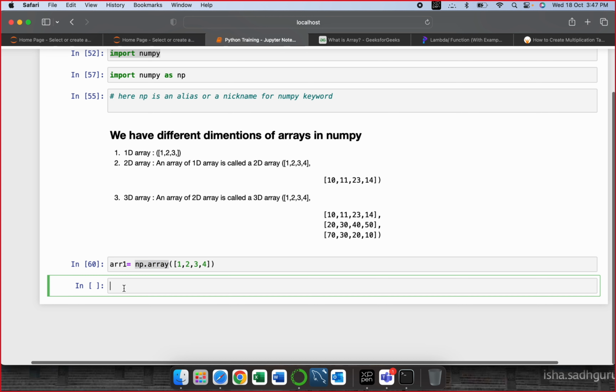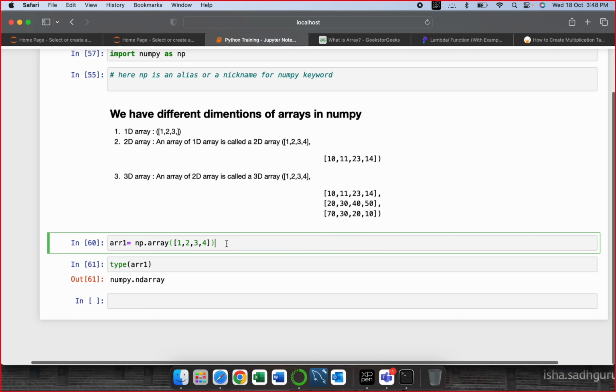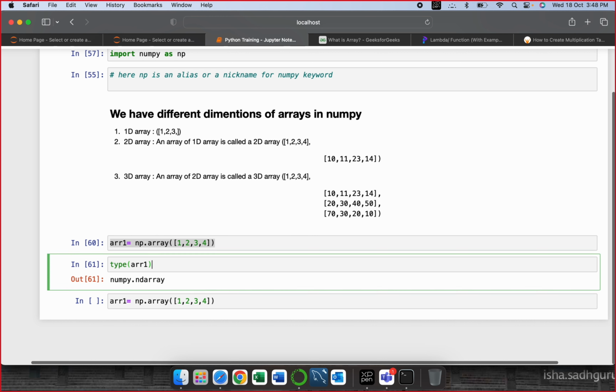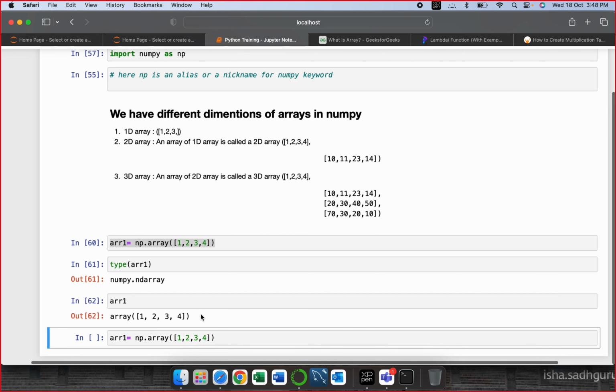Now let's check out the type of array. Type of arr1. Just like we are checking the type of other elements, we check list, set, dictionary, string. Similarly, type is a keyword to check the data type. So it says it's a numpy ndarray. See, every array is an ndarray in NumPy. Now let me create a two-dimensional array. Let me print also arr1. So it gets printed like this.